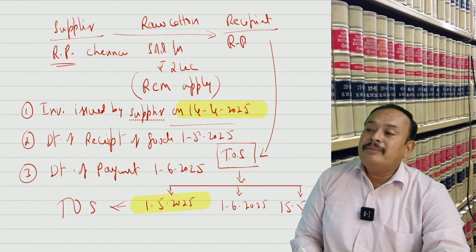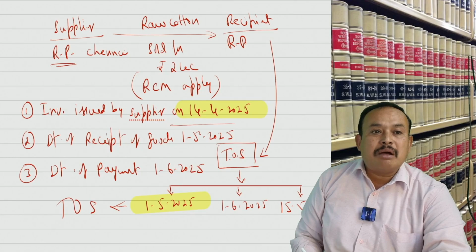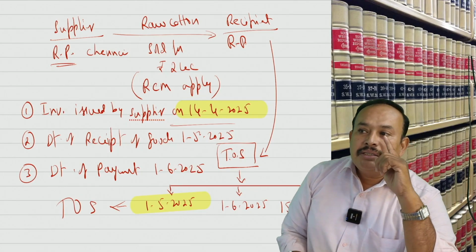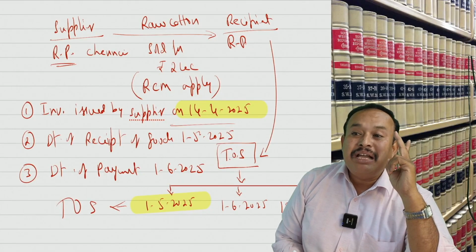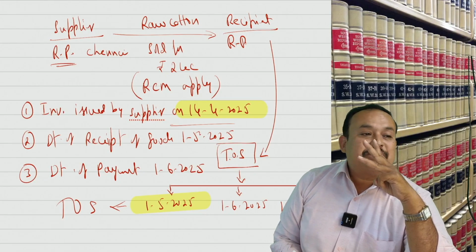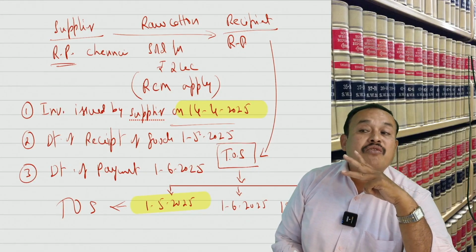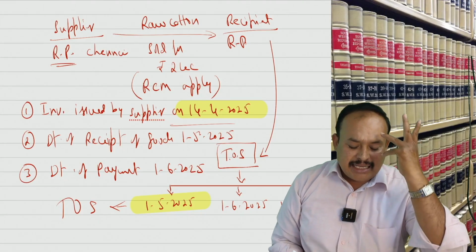Is it clear? Can you repeat now? The time of supply for goods where RCM applies is: 1. Date of receipt of goods. 2. Date of payment. 3. First day that occurs after expiry of 30 days from the date of invoice. Among the 3, whichever is earlier. As simple as that.